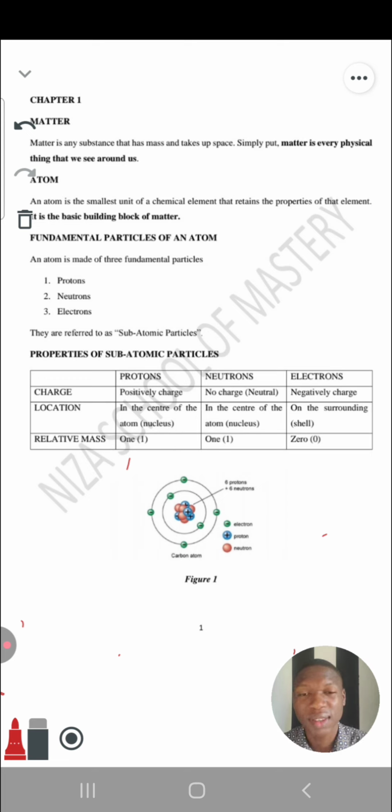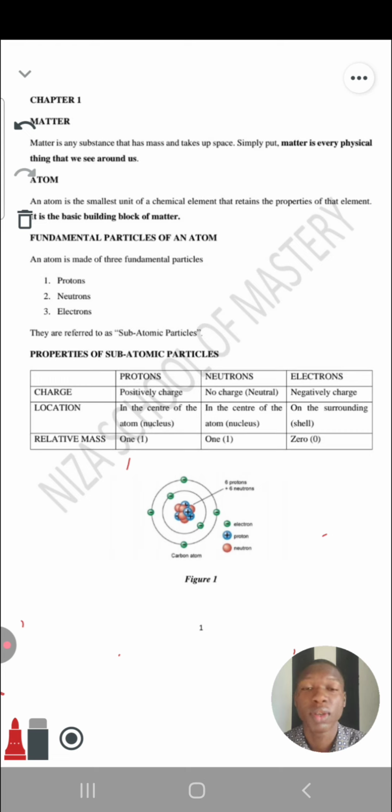So the basic building block, meaning the foundation of every matter. That means what came together to form everything you see around you. The smallest of them is an atom. Is that okay? It's an atom. The smallest particle that came together to form every substance you see around you now. Like I said, it is the basic building block of matter.